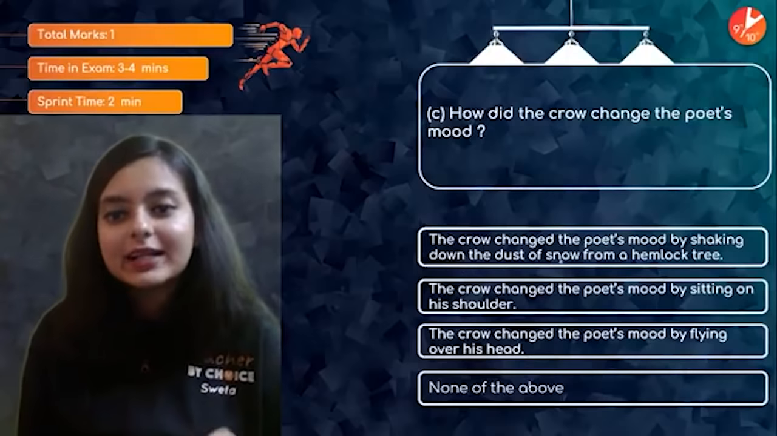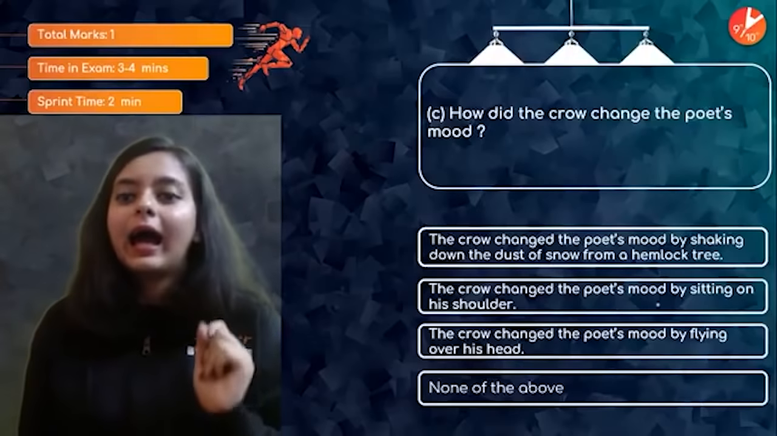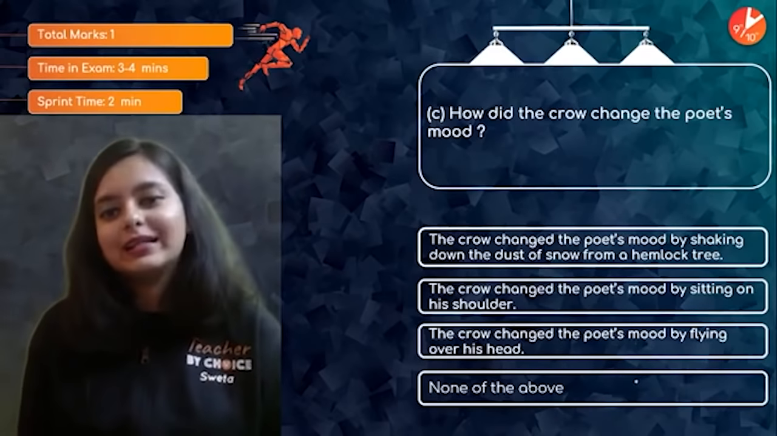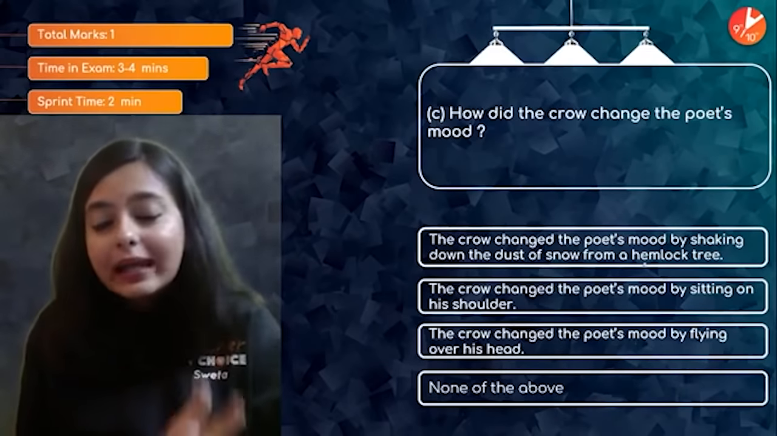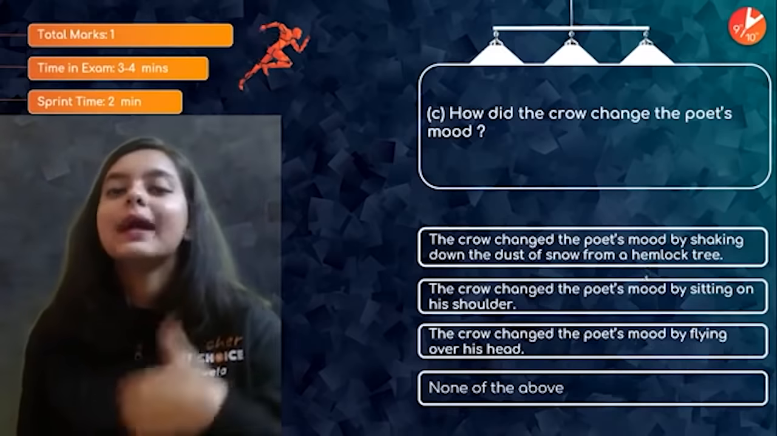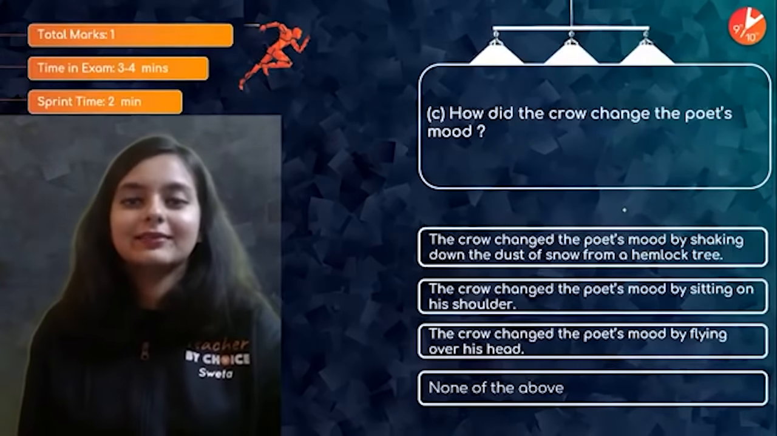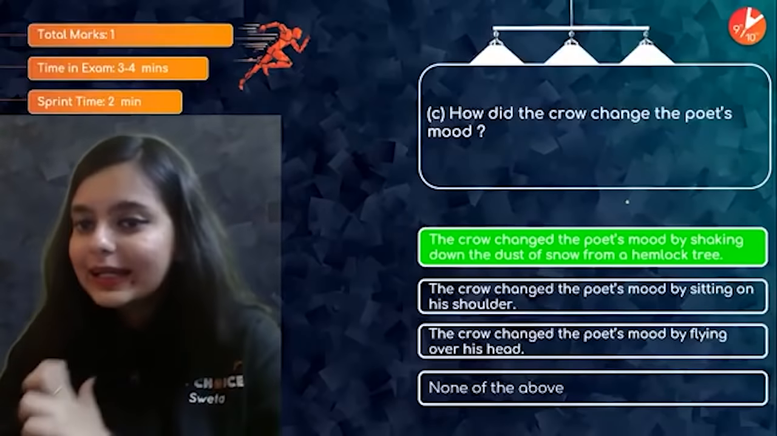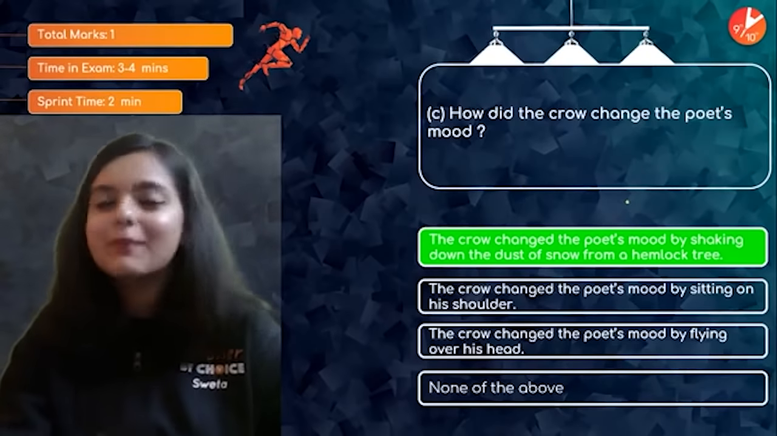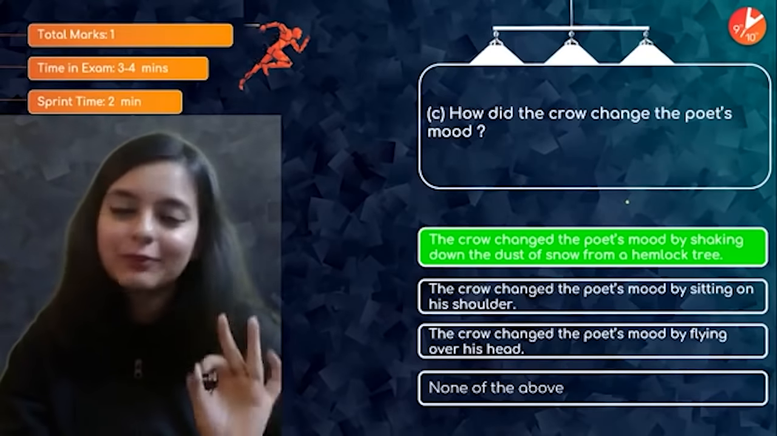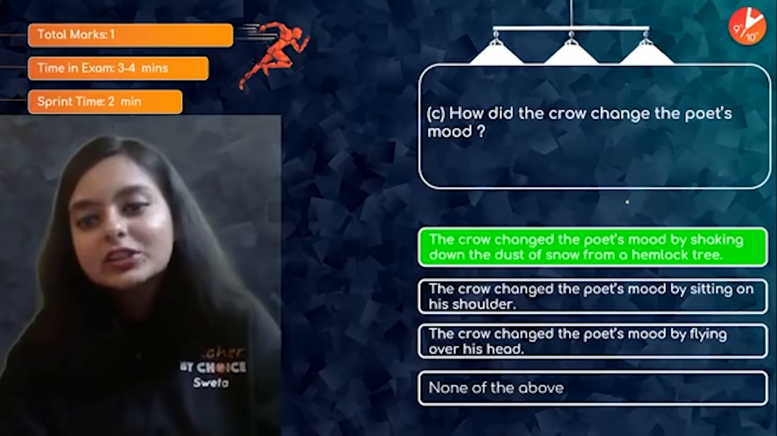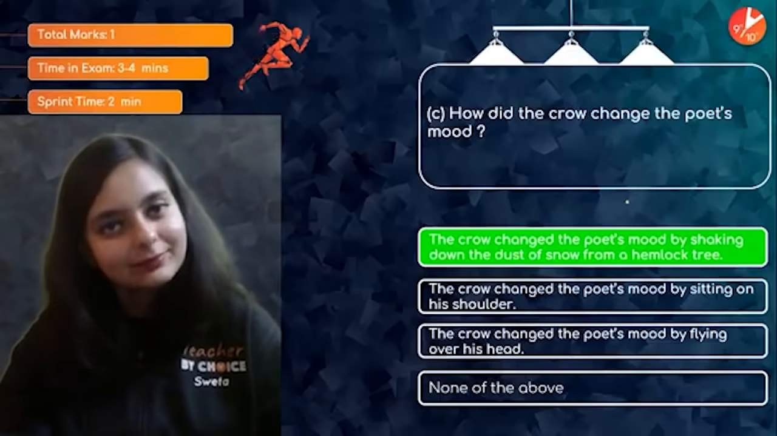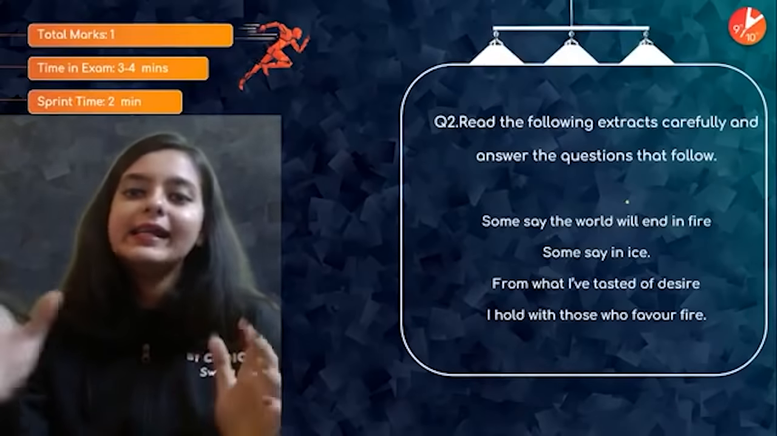By shaking down the dust of snow from a hemlock tree, by sitting on his shoulder, by flying over his head, or none of the above. You can see I am only reading those portions which might be relevant to the answer, right? So let us move to the answer. Absolutely correct guesses, I guess. Everybody is going to give me the correct answer. I'm sure about that. So the crow changed the poet's mood by shaking down the dust of snow from a hemlock tree. Correct?